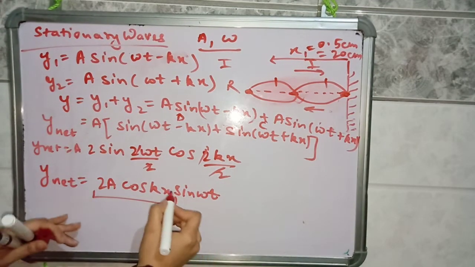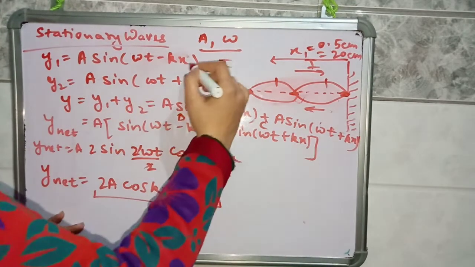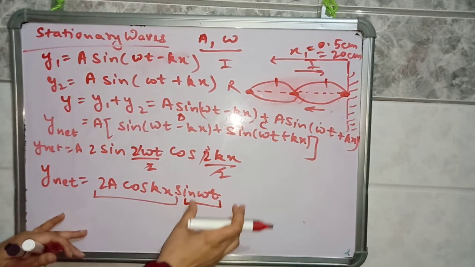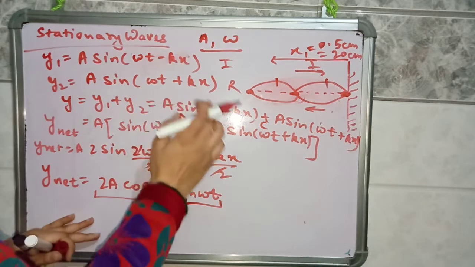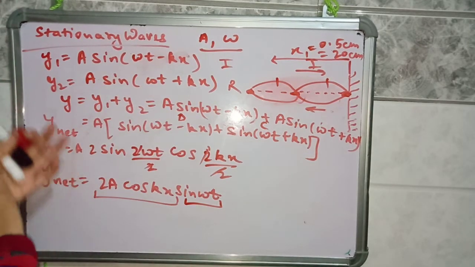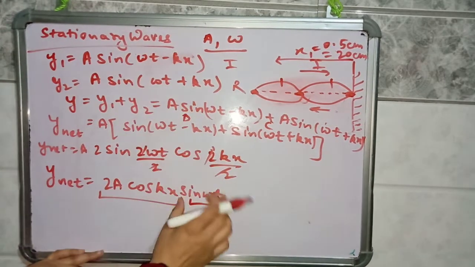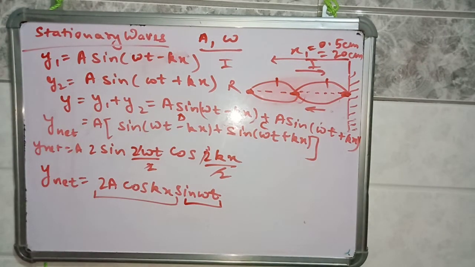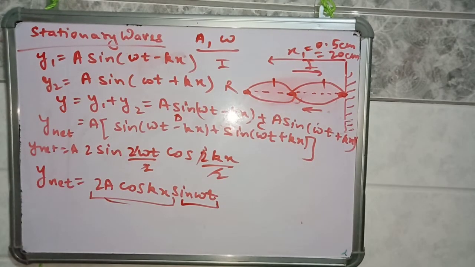Now see this function sine, it has the form sin omega t. So it resembles an oscillatory function. In oscillation, the phase angle is omega t, and if the x value is included, then that is the wave equation for a wave. So it means the waves are not propagating, just oscillation of particles is taking place at their positions only. The amplitude is not fixed, and the particles will oscillate at their mean positions only.